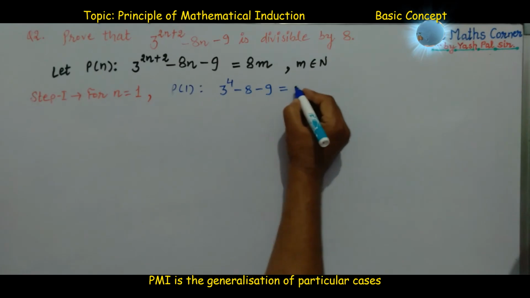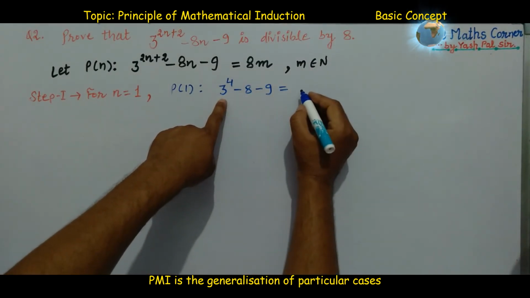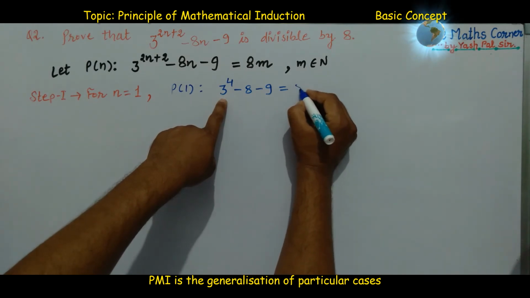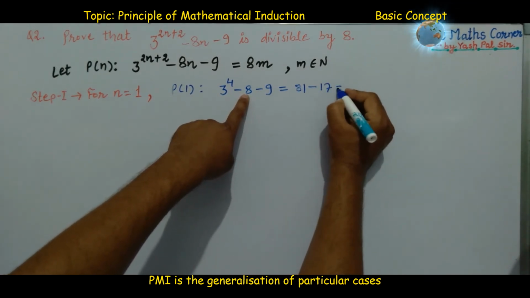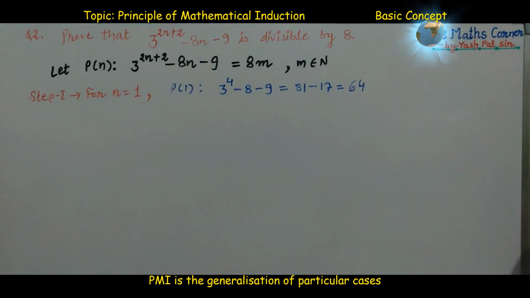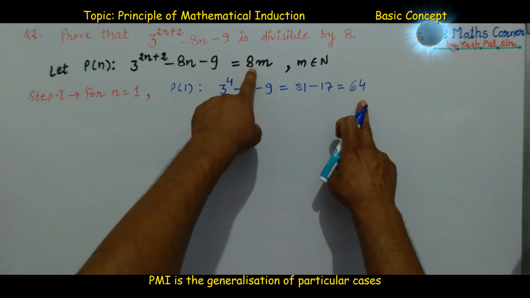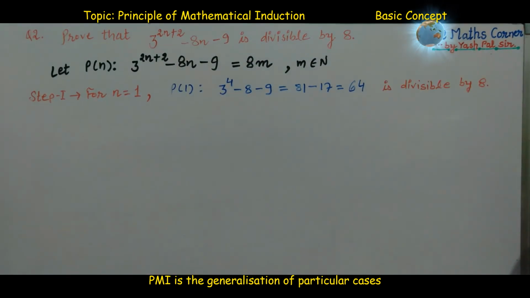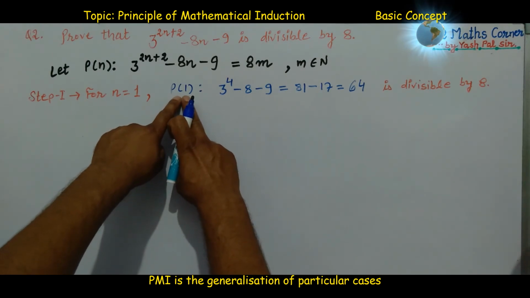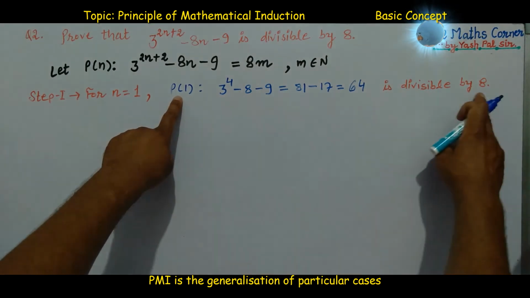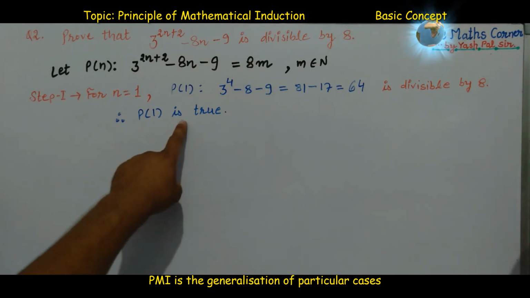This is equal to 3 raised to power 4, which is 81, minus 17, which is equal to 64, and 64 is divisible by 8. That is, the statement with n equal to 1 is divisible by 8. So we can write P1 is true.